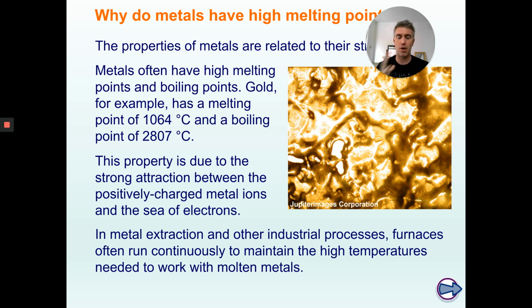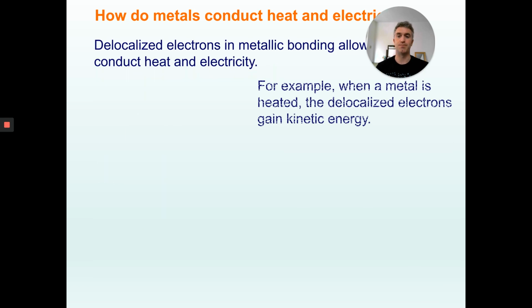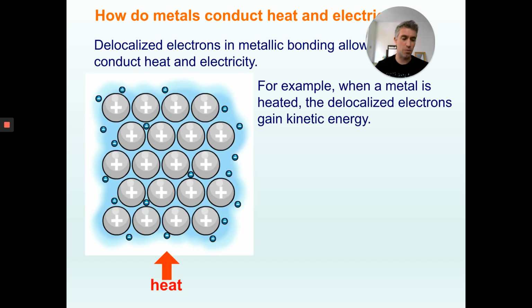So why do metals have high melting points? It's that strong attraction between the sea of positively charged ions and the electrons. Why do they conduct heat and electricity? That is because, if you remember, these electrons can move, okay? So when you heat them, this electron starts vibrating and it gains energy. And if it gains energy, it can travel along and bounce into other ones. And when it bounces into other electrons, it gives them energy as well. So they kind of transfer their energy.